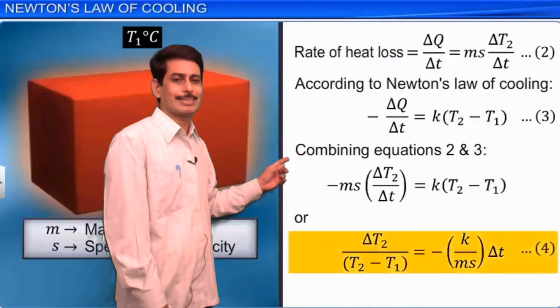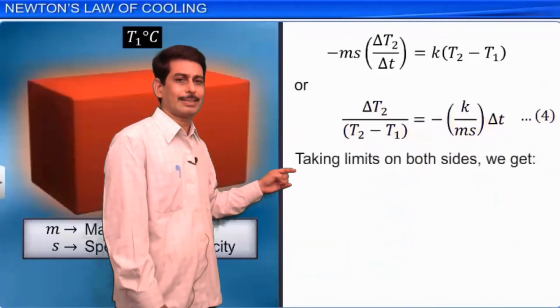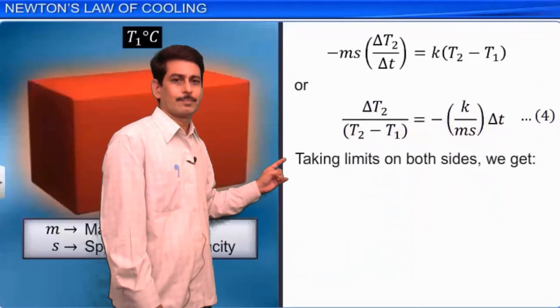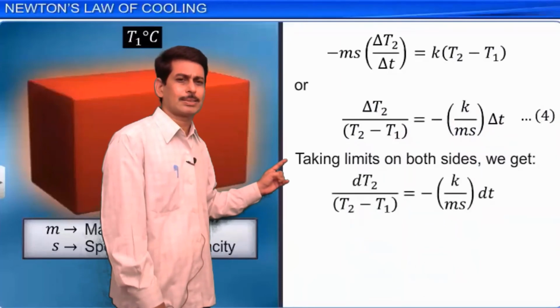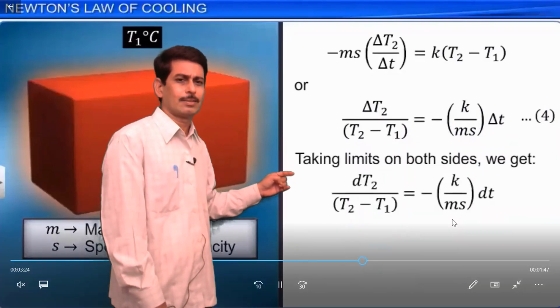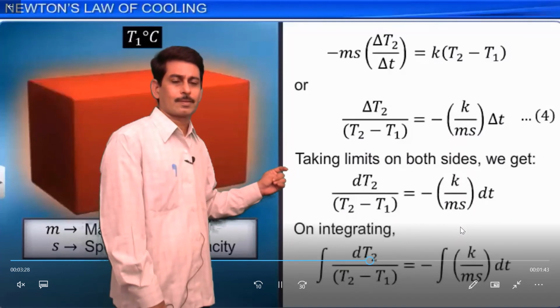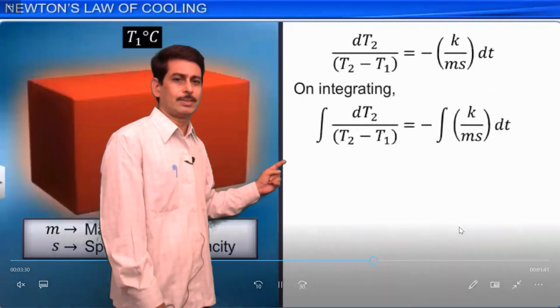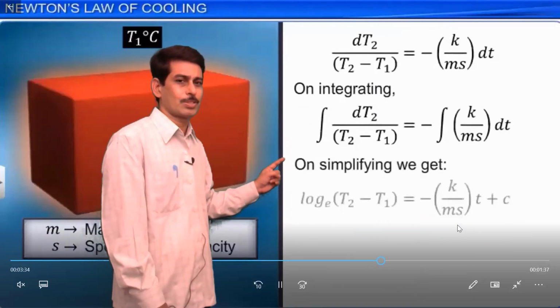Now we are integrating this fourth equation on both sides. Then it becomes the integral of dT2 by T2 minus T1 is equal to minus the integral of k by m s into dt.